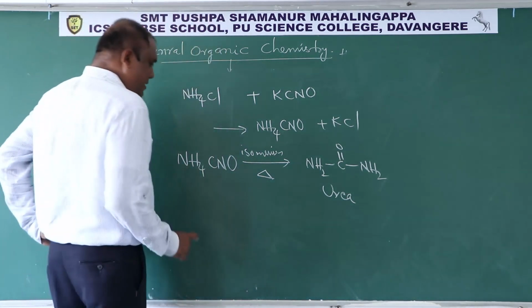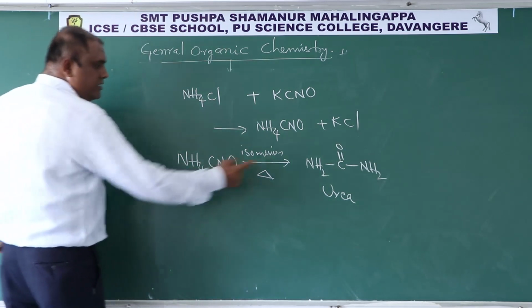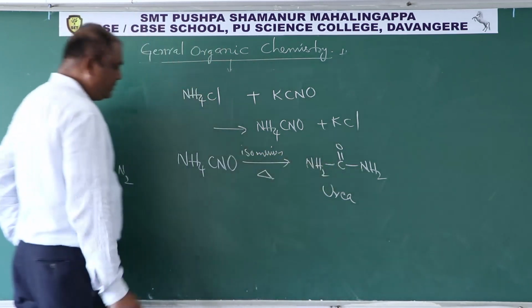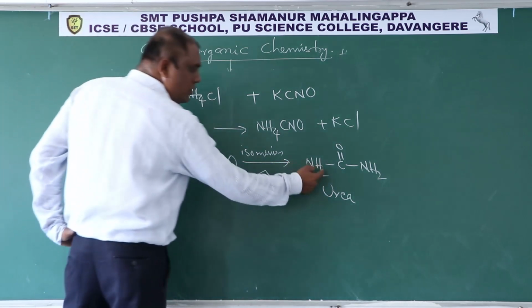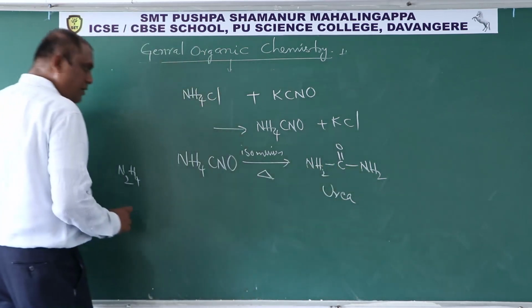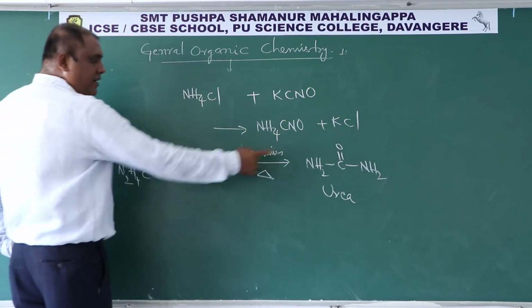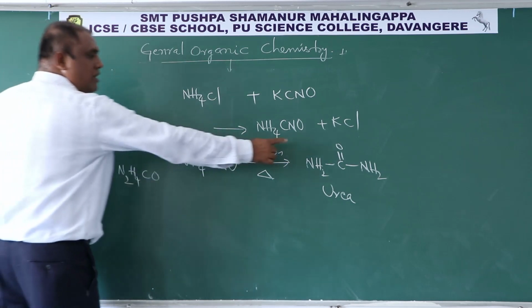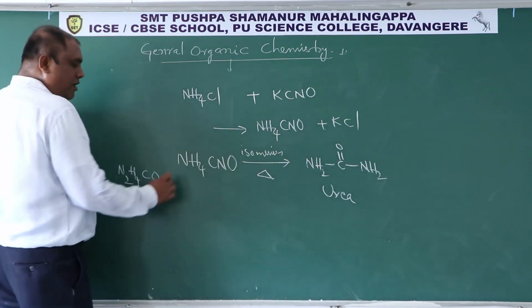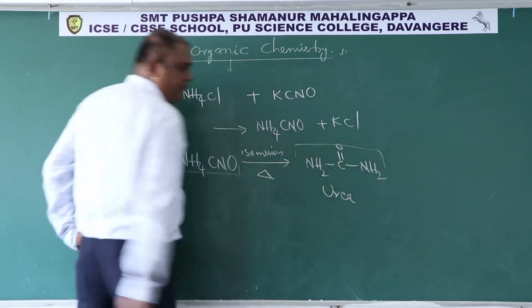If you observe here, in this compound there are 2 nitrogens. In this also 2 nitrogens. Together there are 4 nitrogens in each compound. And in this compound there is 1 carbon. In that also 1 carbon. In this compound 1 oxygen. In that compound also 1 oxygen. It means the molecular formula of this compound and the molecular formula of this compound are the same.